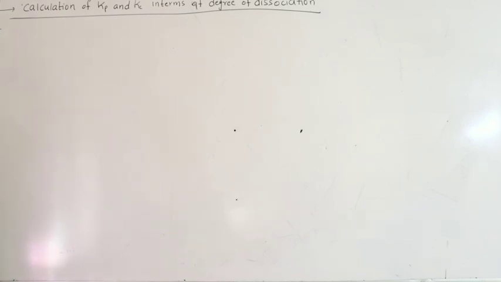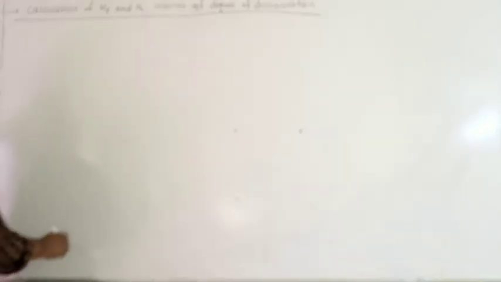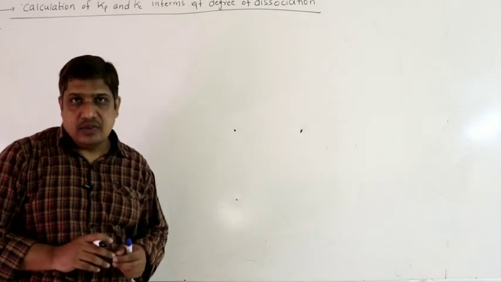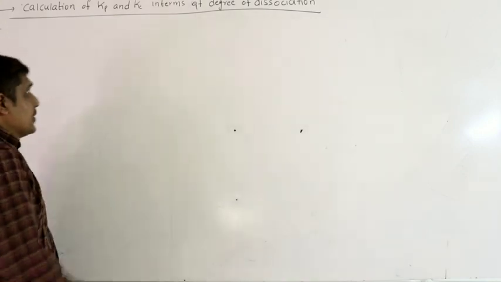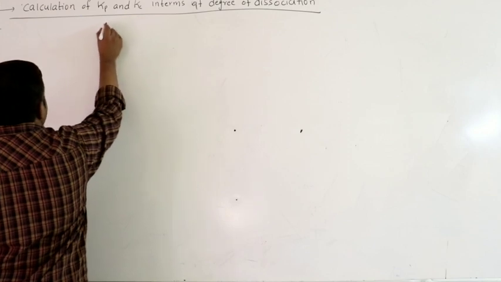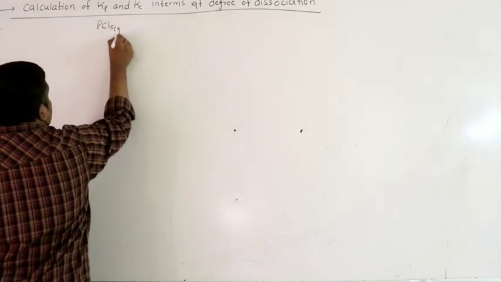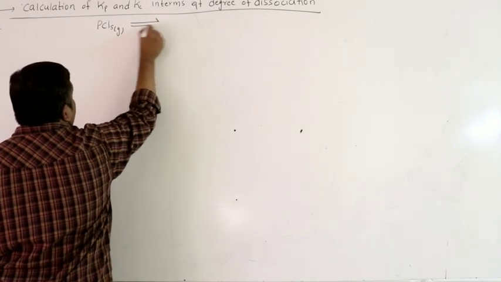Calculation of degree of dissociation, calculation of Kp, Kc in terms of degree of dissociation. Right. So let us take some first examples for homogeneous equilibrium. First, for homogeneous equilibrium, I am taking some equation. PCl5 gas in equilibrium with PCl3 and Cl2.